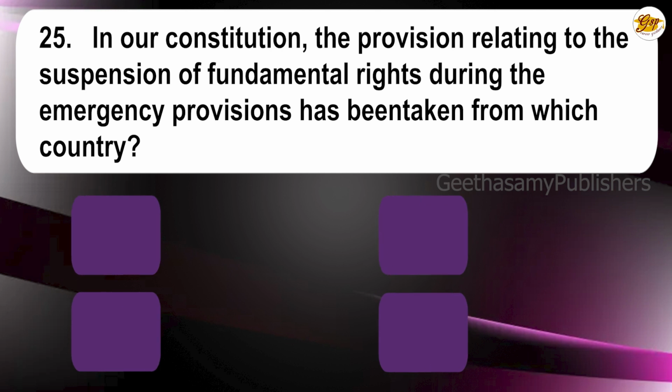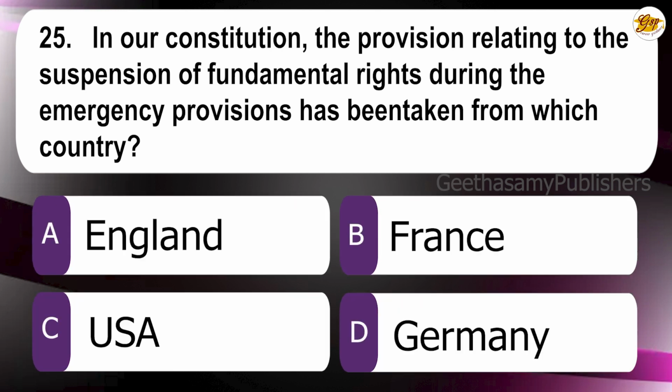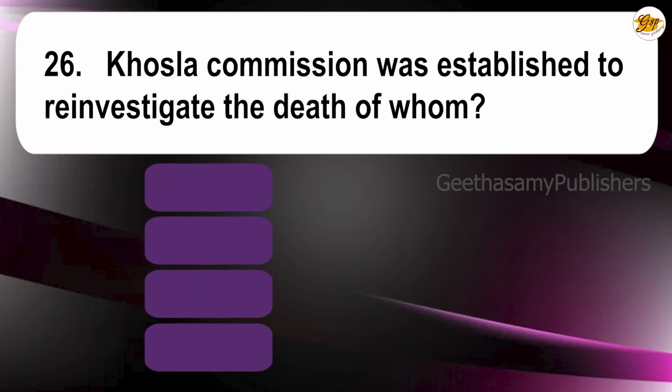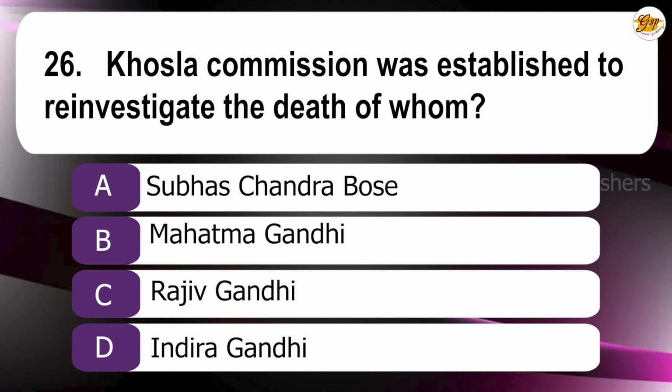1961. 25th question. In our Constitution, the provision relating to the suspension of fundamental rights during the emergency provisions has been taken from which country? A. England, B. France, C. USA, D. Germany. The correct answer is D. Germany. 26th question. The Khosla Commission was established to reinvestigate the death of whom? A. Subhash Chandra Bose, B. Mahatma Gandhi, C. Rajiv Gandhi, D. Indira Gandhi. The correct answer is A. Subhash Chandra Bose.